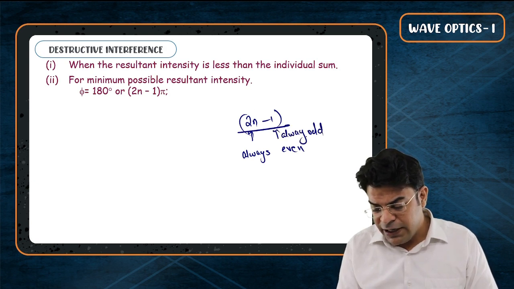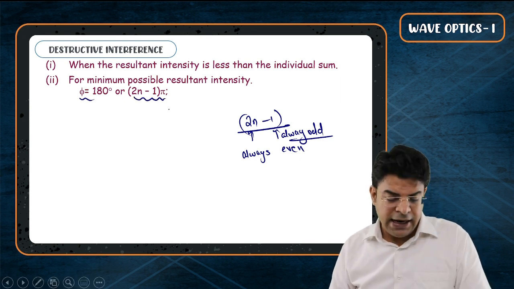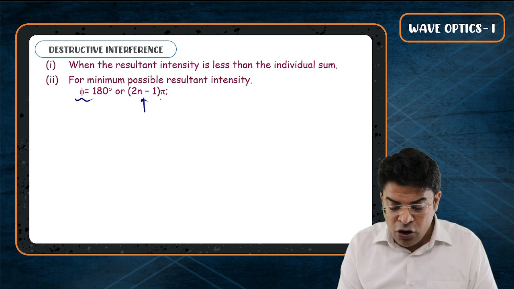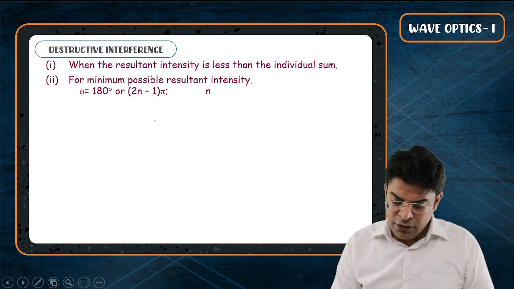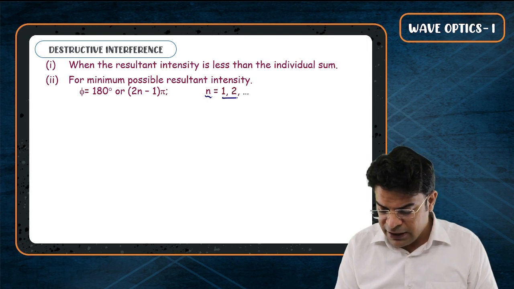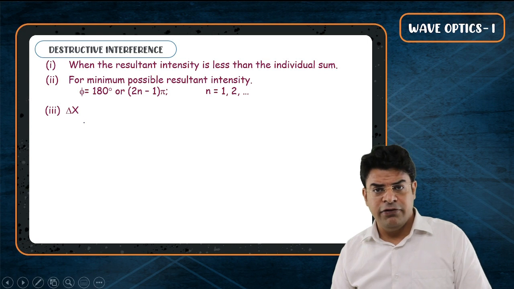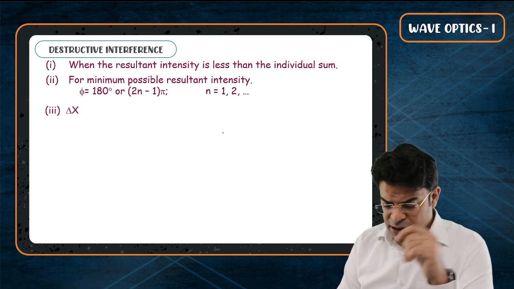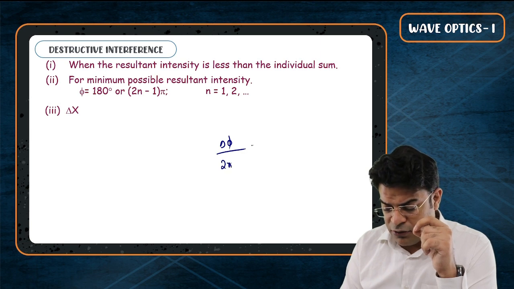So when I write that the phase difference has to be (2n minus 1) into pi, I am saying that the phase difference has to be an odd multiple of pi. So that can be pi, 3 pi, 5 pi, and so on. Now, bachcho, here n can be anything: 1, 2, 3, and so on. What has to be the path difference? We have learned that the phase difference upon maximum phase change in one cycle equals the path difference upon the maximum path difference in one cycle.